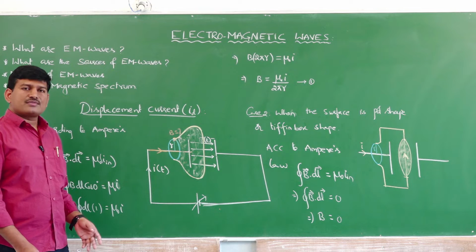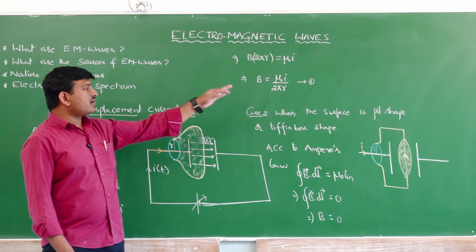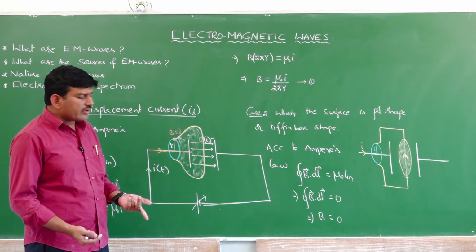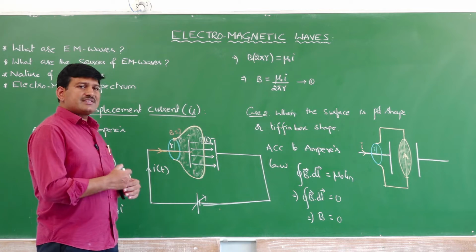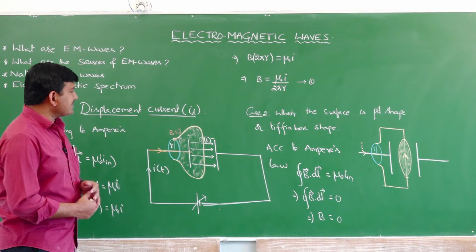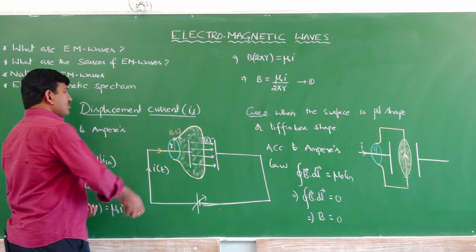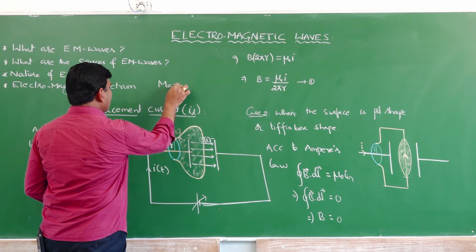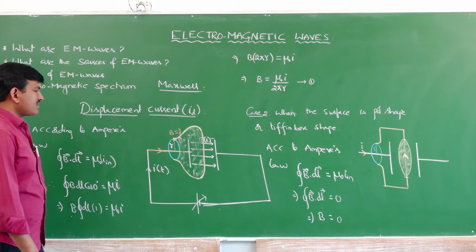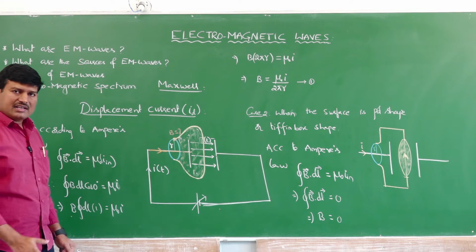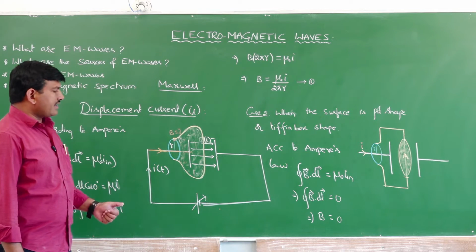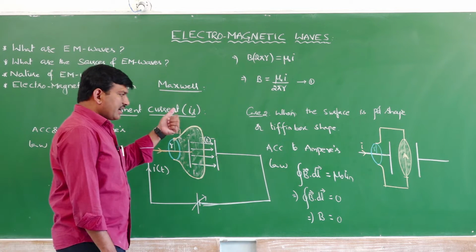Is it possible to have 0 magnetic field as well as mu naught I divided by 2 pi r? That means a 0 and non-zero magnetic field, can it exist at a given point? No, it is not possible. That means there is something missing in this case. What is that something missing is the question. And that something which is missing is explained by Maxwell. So, a careful observation says that something is missing in Ampere's law, and what is missing in Ampere's law is corrected by Maxwell, and finally the law is named as Maxwell's Ampere's law or Maxwell's corrected law, we can also say. Then what is that correction he has done?